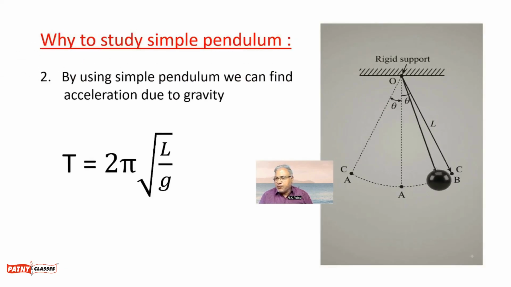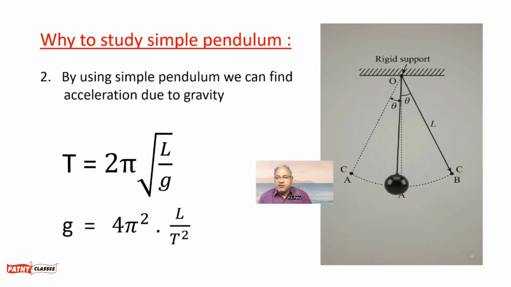By using this formula, T equals 2 pi under root of L upon g, where L is called the length of the simple pendulum. By using this expression, we can find acceleration due to gravity, that is g equals 4 pi square multiplied by L divided by T square.